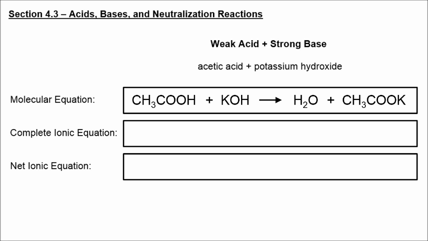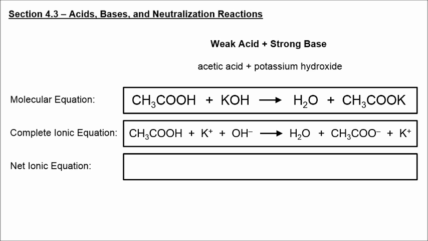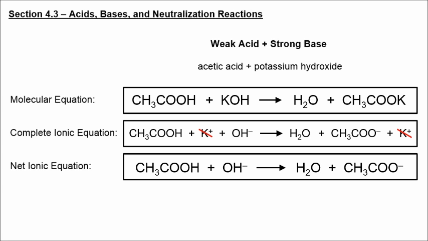Alright, now do we break up acetic acid? No, it is a weak electrolyte. We do break up potassium hydroxide, we don't break up water, it's a pure liquid, and we do break up the soluble potassium acetate compound. So after we cross off the spectator ions, this is our net ionic equation. The weak acid is written as the entire formula, then we have just hydroxide to produce water and a negative anion that came from the weak acid.